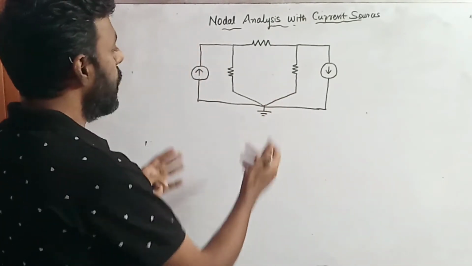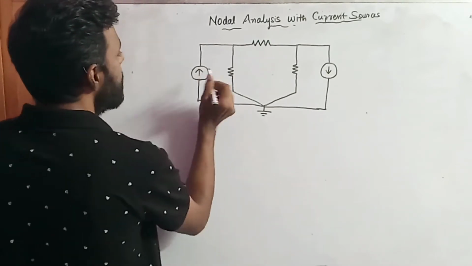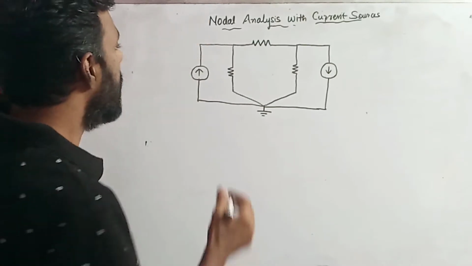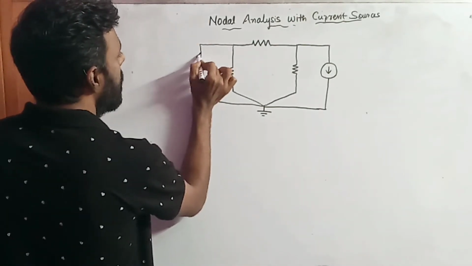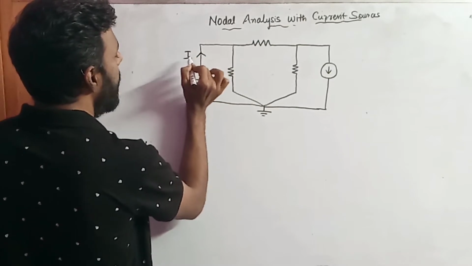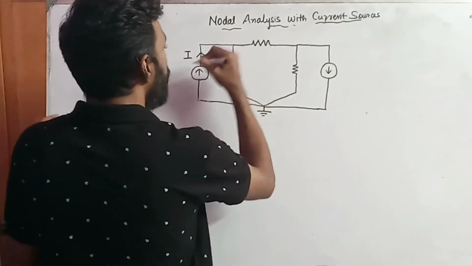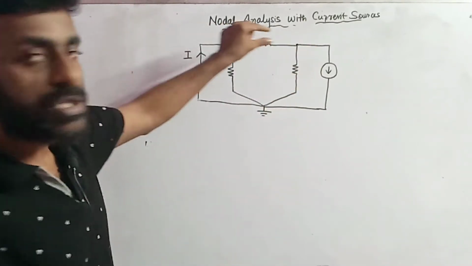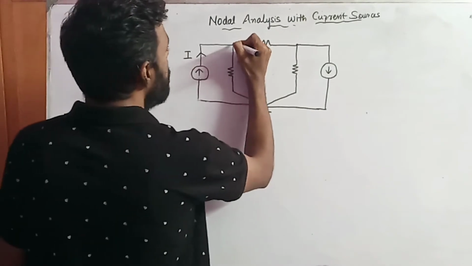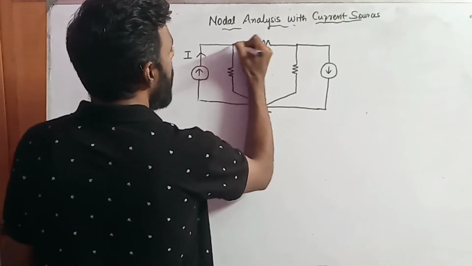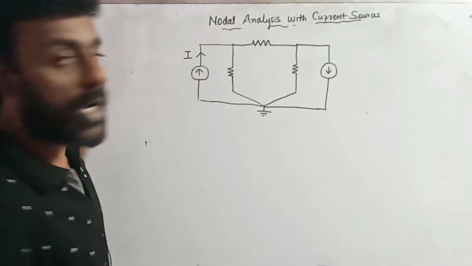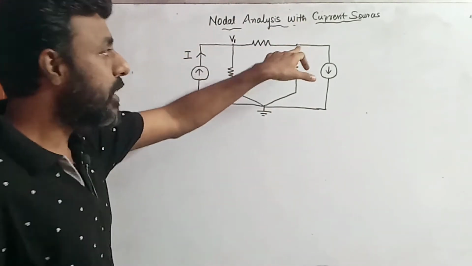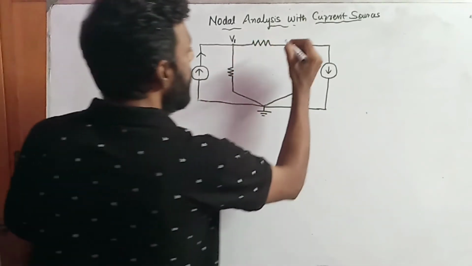So now let us assume that this current source is producing a current I. Okay, this produces a current I. Before that, we want to name the nodes. So let this be node 1, and the voltage that has been developed in node 1 be V1. Similarly, this be node 2, and the voltage that has been developed in node 2 be V2.